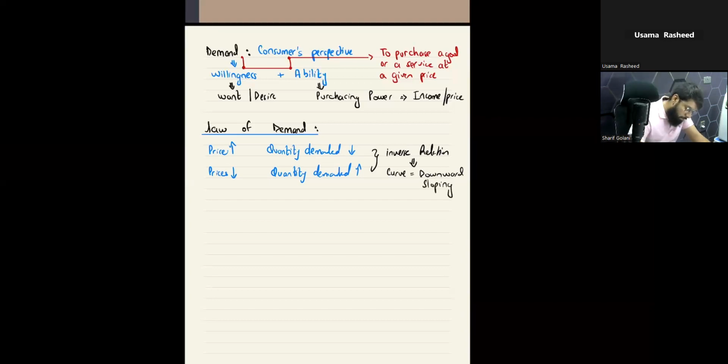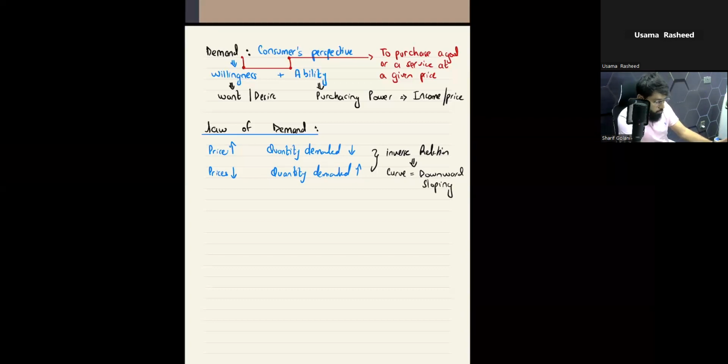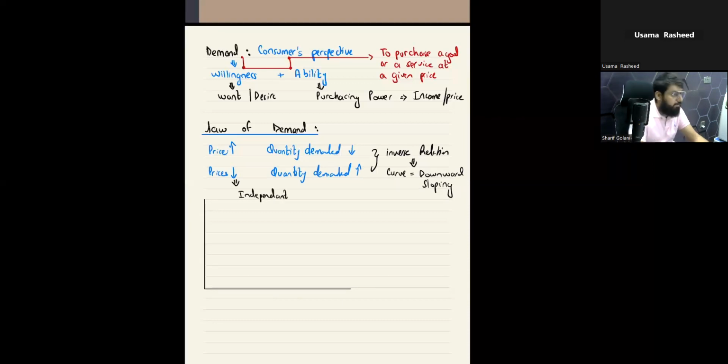Let's check it out. First of all, when deriving the law of demand, we had two components, the price and the quantity demanded, right? So let us draw the two axes, that is the x and y axis, okay? Now the first question here: what to identify on each particular axis? So always remember one thing, this price is an independent factor, right?